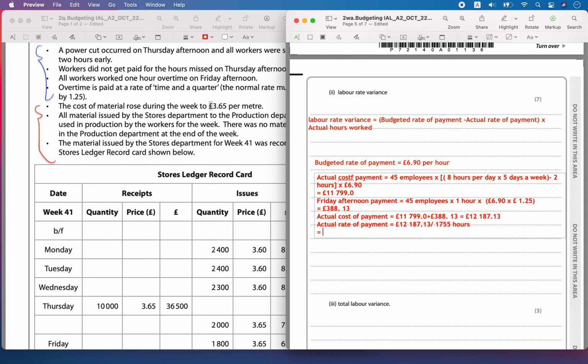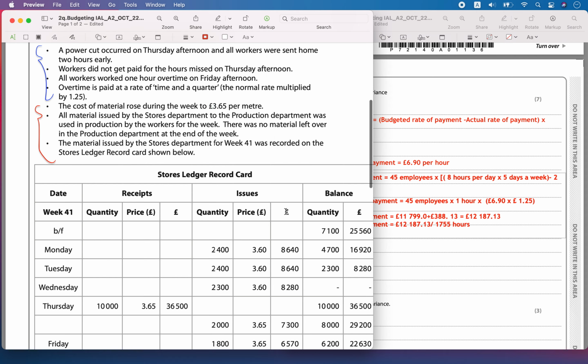So it is going to be equal to 12,187.13 divided by 1755. So that is 6.9442 pounds was paid.